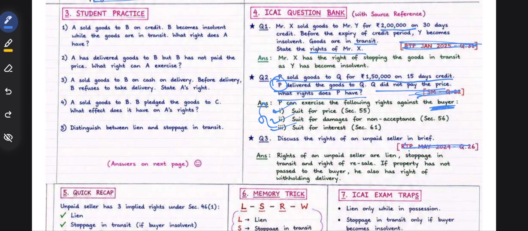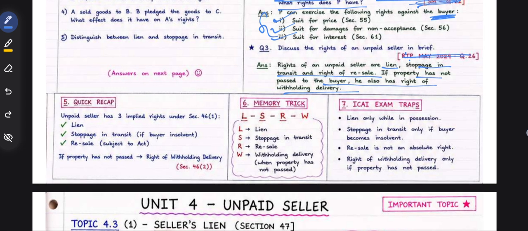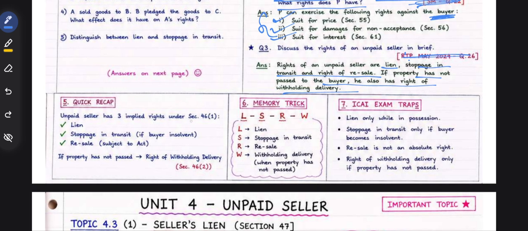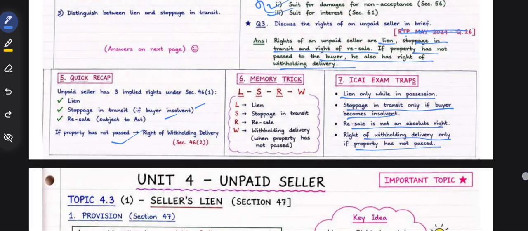Discuss the rights of an unpaid seller in brief. Rights of an unpaid seller: lien, stoppage in transit, and right of resale. If the property has not passed, also the right of withholding the delivery. The unpaid seller has three implied rights under the section: lien, stoppage in transit, and resale. Lien only when in possession, stoppage in transit only if the buyer becomes insolvent. Resale is not an absolute right, it is a conditional right. Right of withholding delivery only if the property has not passed.